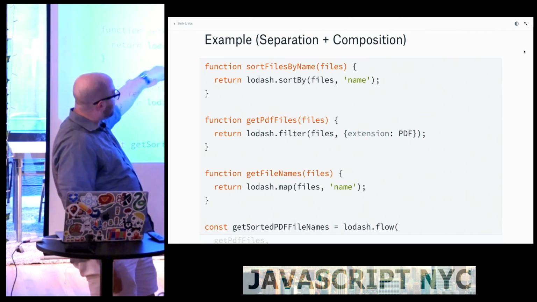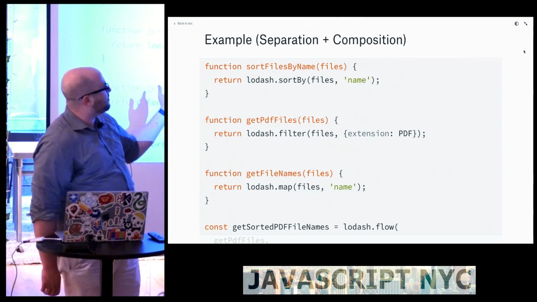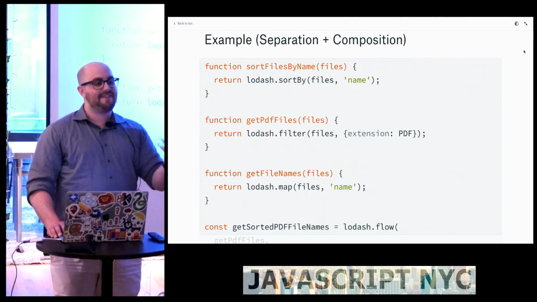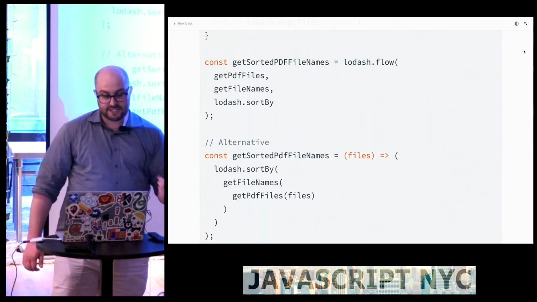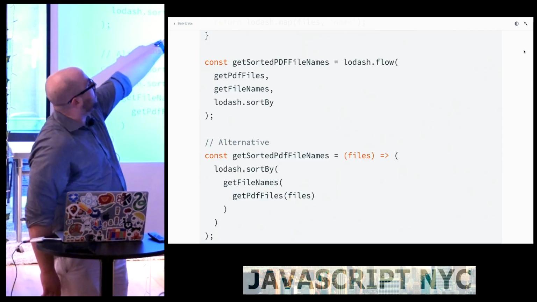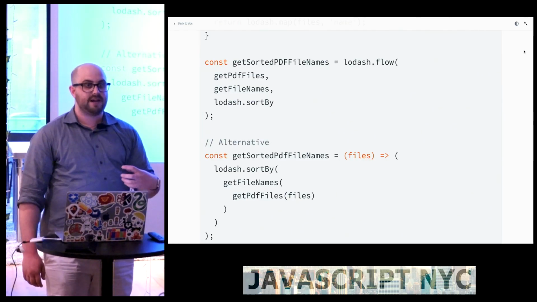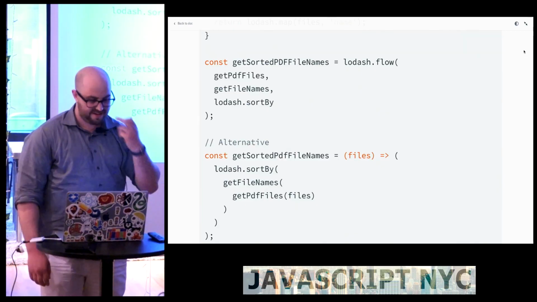And then this one gets the file names from each of them. And these are all really nice because you can wrap these together because they all take one input and produce one output that's very, very predictable. And that's what's nice about not having side effects. So Lodash actually has a utility that takes advantage of this called flow. And the way flow works is it's very much like a bash pipe or the pipe operator that we might get in JavaScript. It's currently in stage 1, I think, in TC39 land.